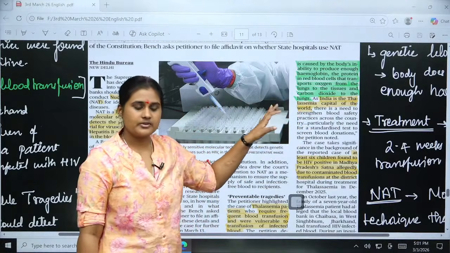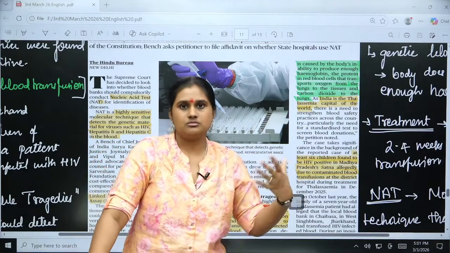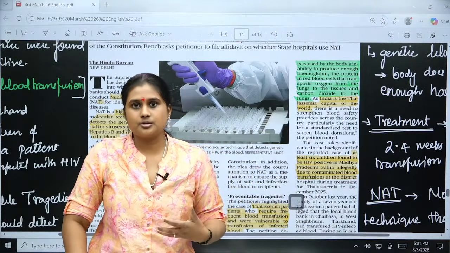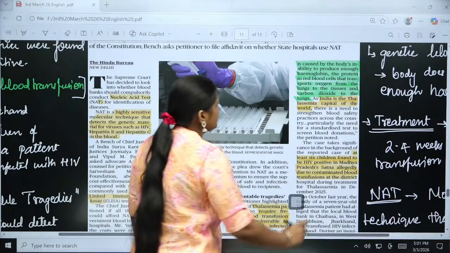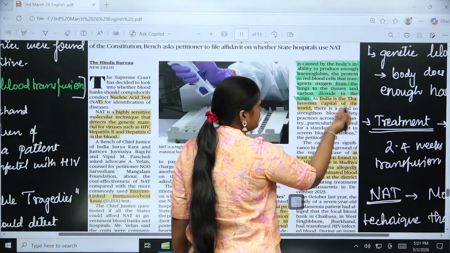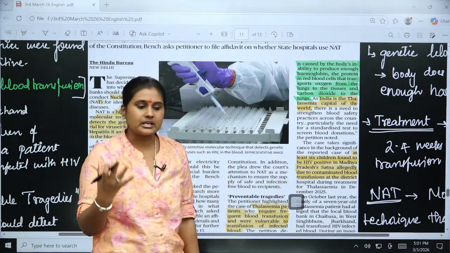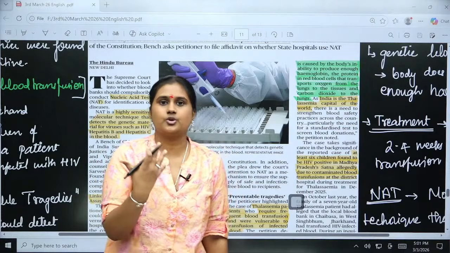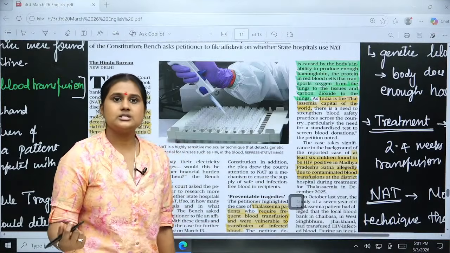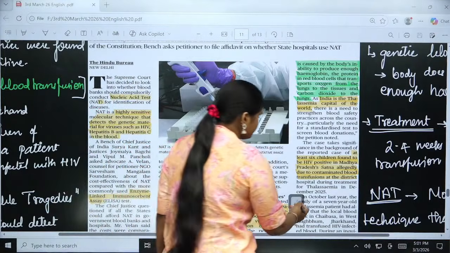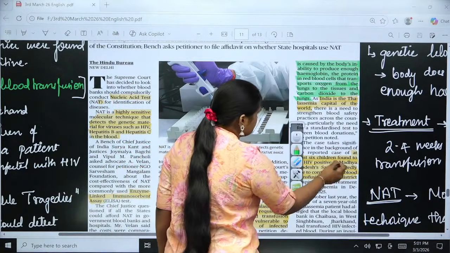When there is not enough hemoglobin being produced in the body, that is termed thalassemia. India is the thalassemia capital of the world. This is a very huge concern, where we have to focus more on public health care and also on government healthcare institutions. So this is the background of it.